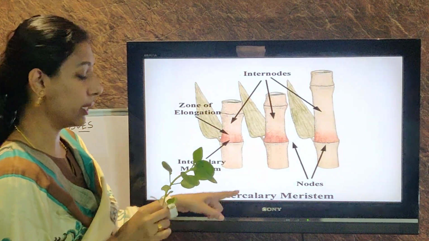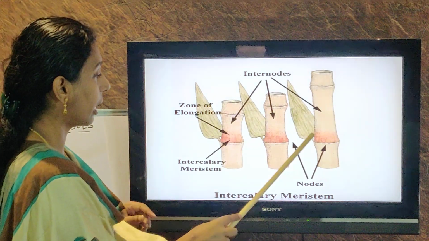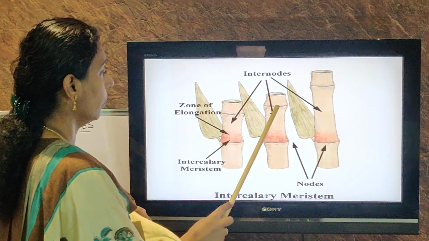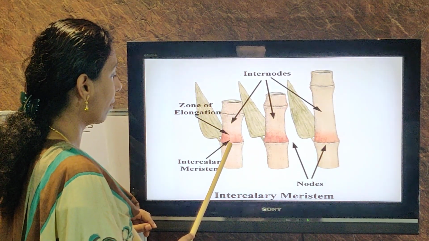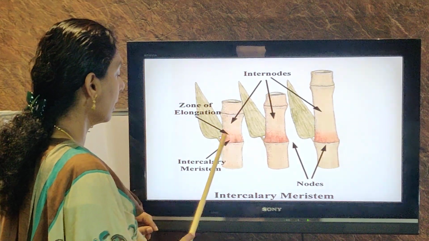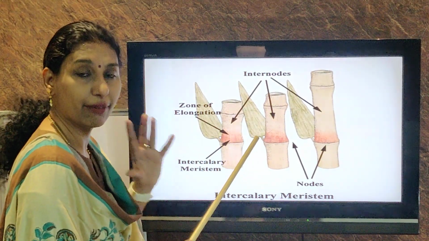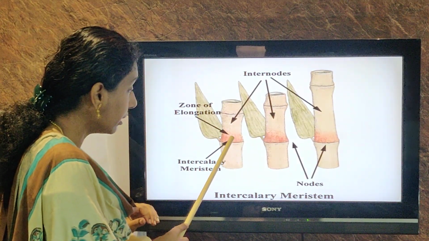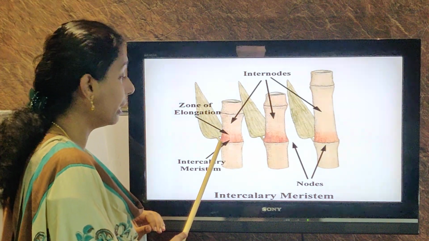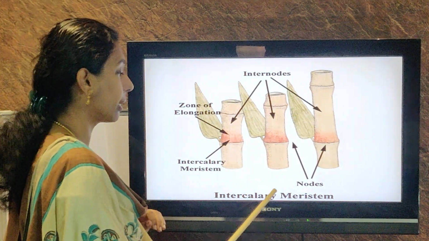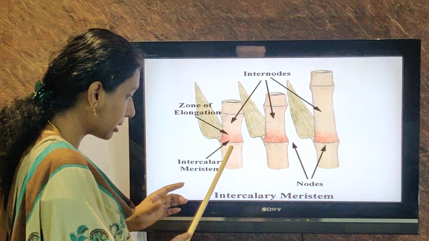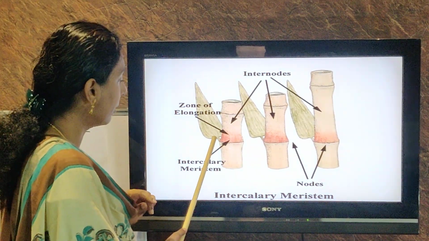Now, what is the third type of meristem? Where is it present? It is present on either side of the node. Can you see this? These are the nodes. Okay. And between two nodes you have the internode. This red portion which is shown is the intercalary meristem. You have actively dividing cells in the base of the internode. This is the internode, and it's also the base of the leaf. So what is the location of intercalary meristem? It may be present at the base of the internode, or you can also say on either side of the node, and second location is at the base of the leaves.